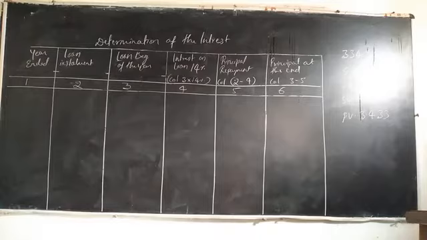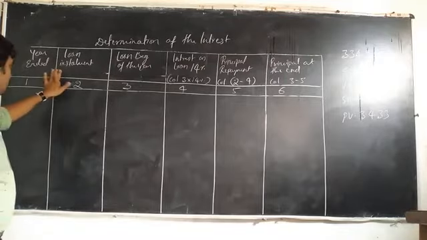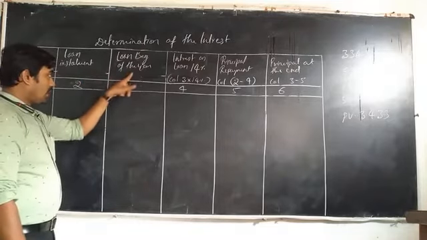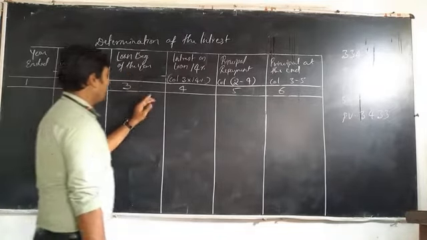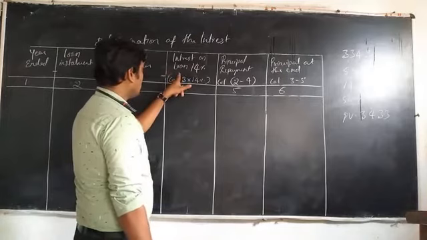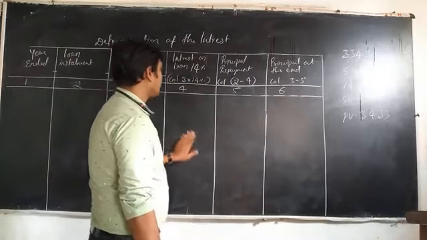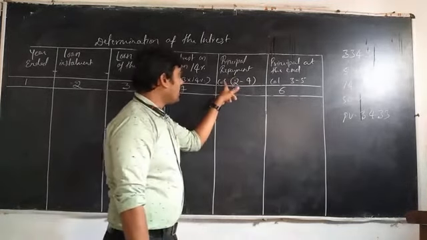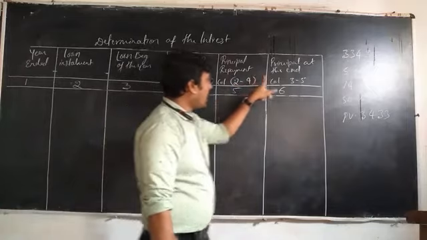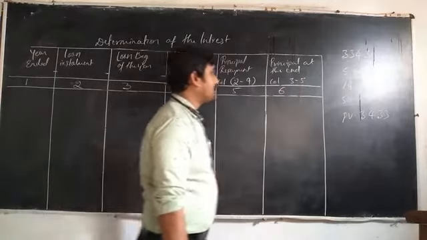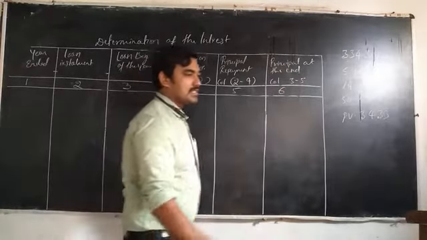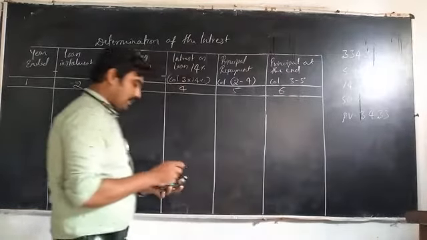Here in this determination of interest, we have to take the year ended, loan at the beginning of the years, and interest on loan, that is 14%, then principal repayment and principal at the end. Okay, this is the solution for the particular problem.